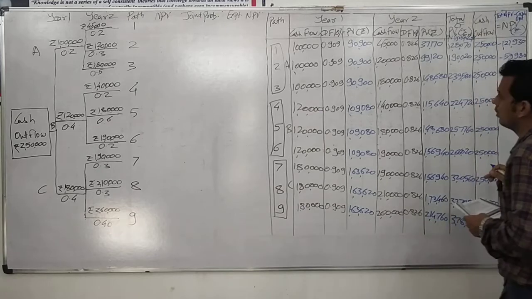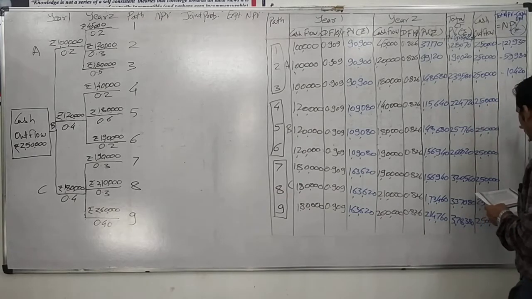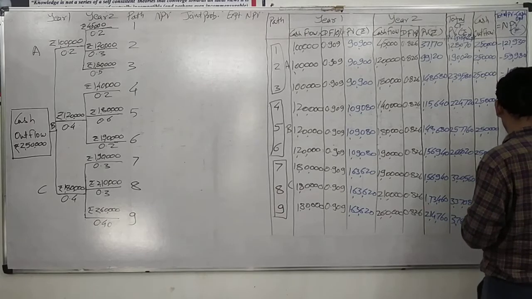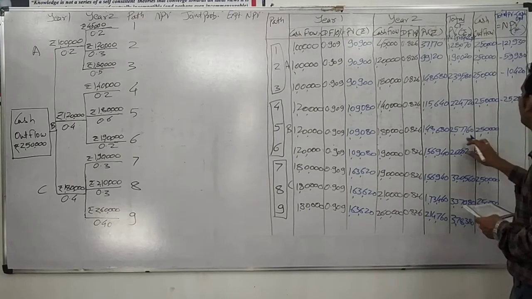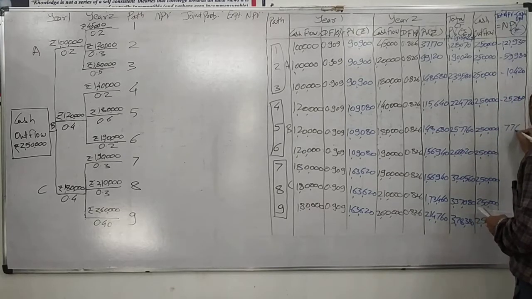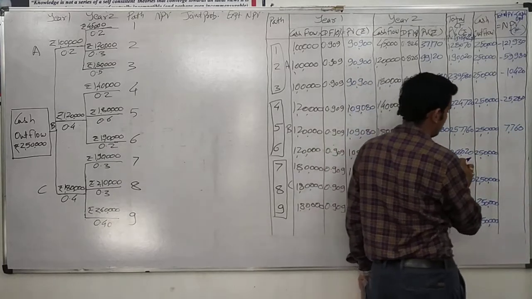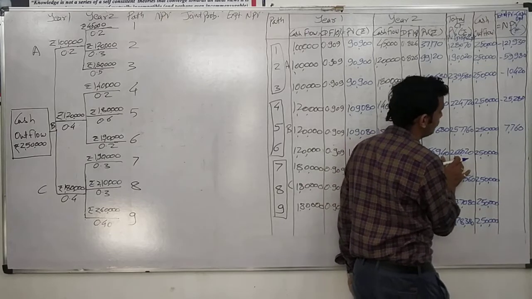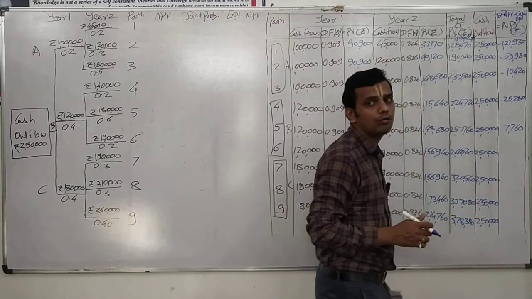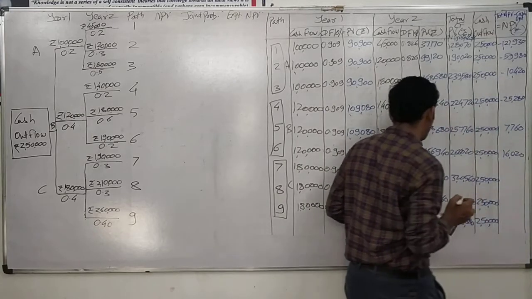In the fourth path, we can see that 2,24,000 was our cash inflow, whereas our cash outflow is 2,50,000. It means that again cash outflow is more, by rupees 25,280, so the project is not feasible according to path 4. In path 5, the project is definitely acceptable because we are having a positive NPV of 7,760. In path 6, we are again having positive NPV as inflow is 2,66,020, whereas outflow was only 2,50,000.